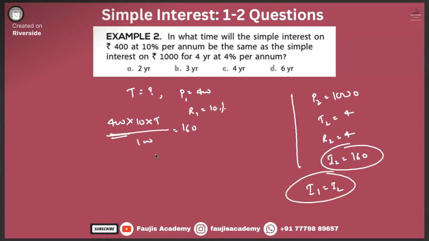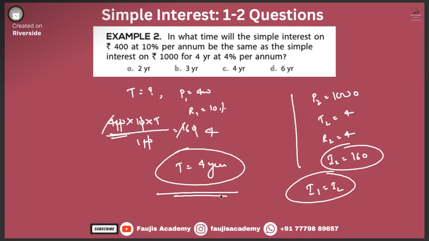This cancels, this cancels, this cancels. So time is equal to 4 years. Right, guys. Is it clear? Am I audible? Okay, so let's move on to the next question.